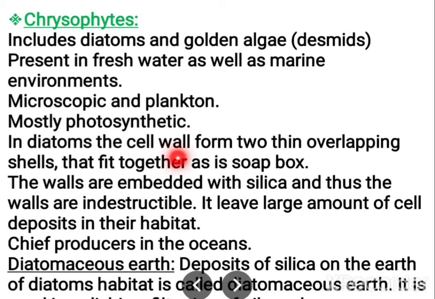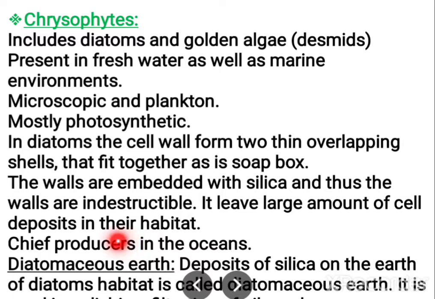In diatoms, the cell wall forms two thin overlapping shell-like structures. They fit together like a soap box. A soap box has two parts in the same way. So the two thin overlapping shells are there, and they fit together like a soap box. And the walls contain silica. Because of the silica, the walls cannot be destroyed.